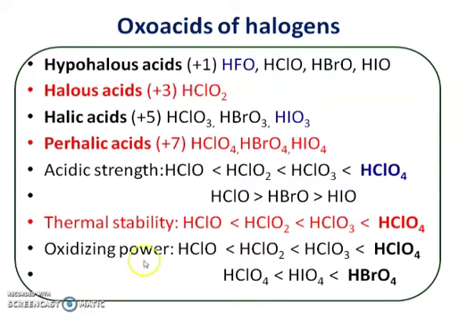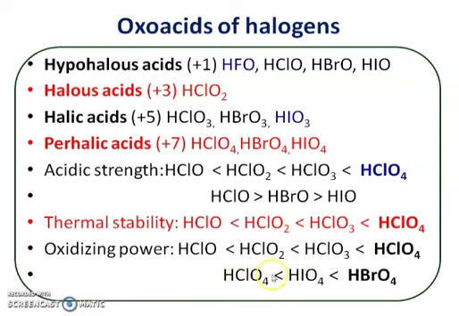Then oxidizing power also increases as the number of oxygen atoms increases, and perchloric acid is the most powerful oxidizing agent.